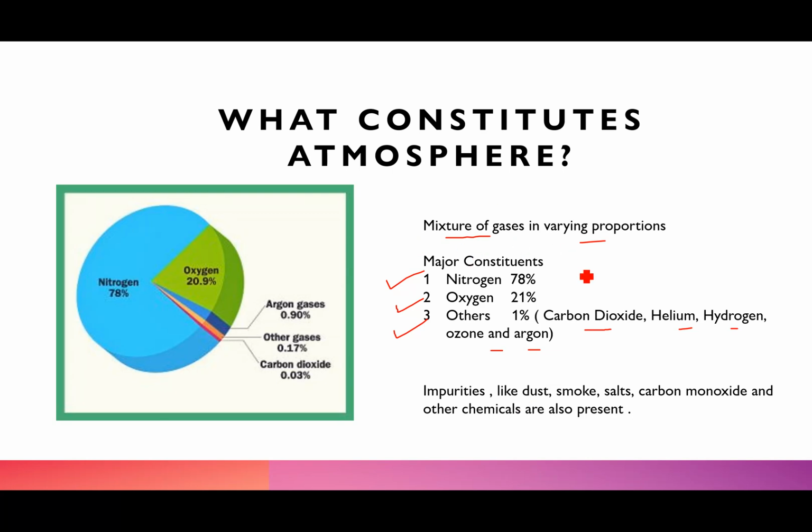Now, when I say nitrogen, it is the largest component of the atmosphere. And nitrogen is important for survival and growth of the plants. And the next most important is oxygen. Oxygen is the second most plentiful gas in the atmosphere, right? And it is the most important gas for the survival of human beings.